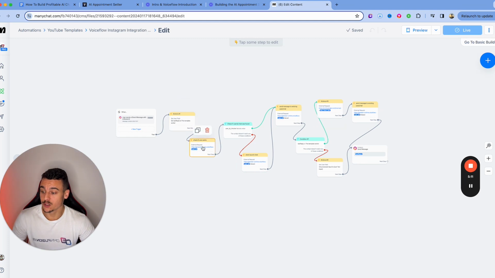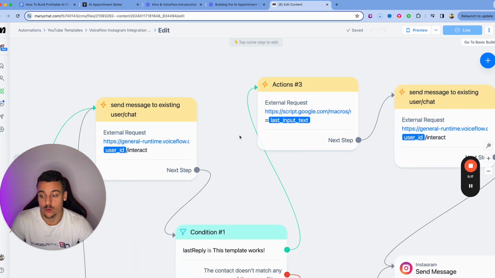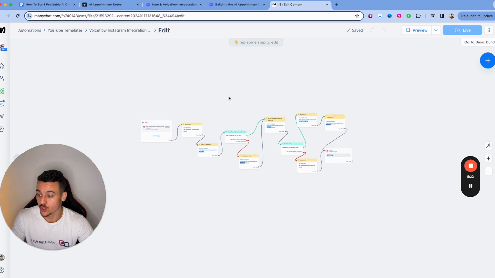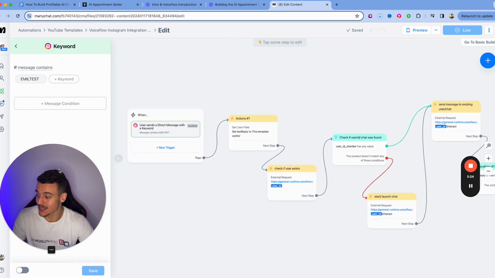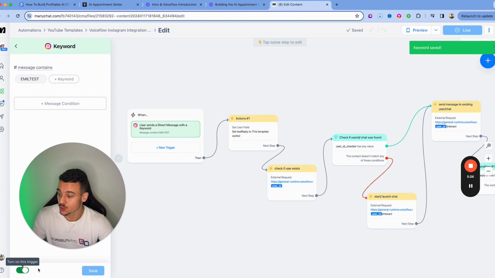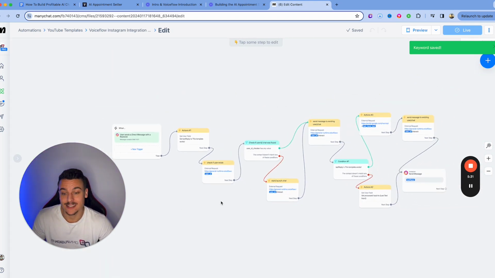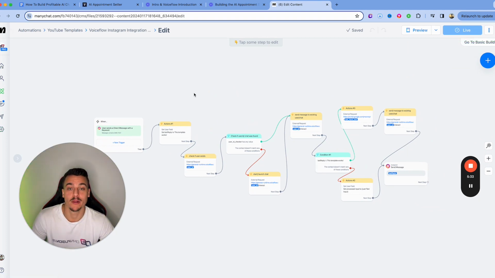All right, so once you've replaced your API key and you've added the production in every single one of these fields, as well as done the Google Apps Script and implemented that URL over here, you are ready to test it. In this case, I just have an Emil test trigger right here, which is just to test it. As I said before, if you guys want a default reply, go check out my video on triggers, and then every single message is going to trigger it. But it's over here in settings, Instagram, and then default reply. You're just going to select this flow.